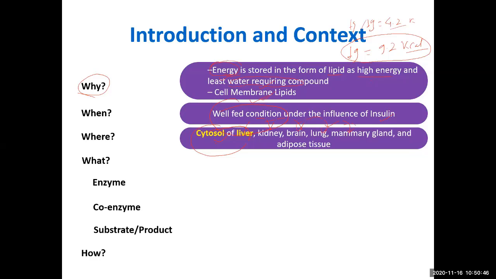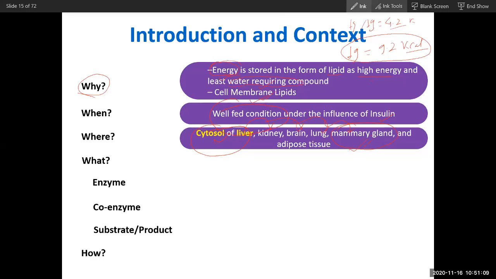And the mammary gland, especially during development of a baby, has the capacity for synthesis of lipid, and it actually synthesizes lipid at that time, in addition to the liver. Otherwise, fatty acid is supplied to all the tissues by the liver in normal circumstances, and it is synthesized in the cytosol.